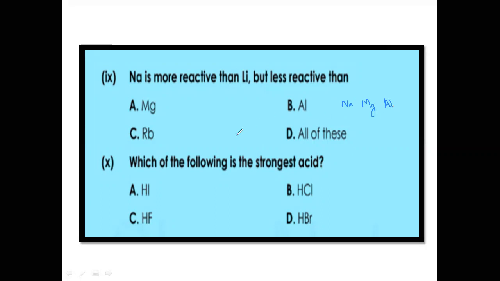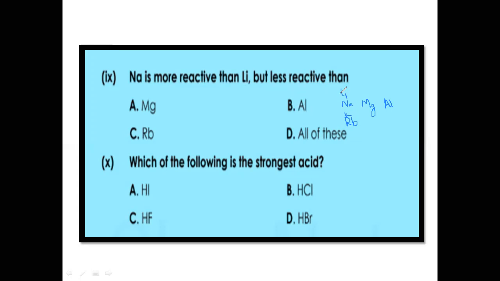And rubidium is present in group number 1. That is sodium, potassium, and then rubidium; after potassium is rubidium. Potassium is not mentioned in this option. So sodium is more reactive than lithium because lithium is present above sodium in group number 1.